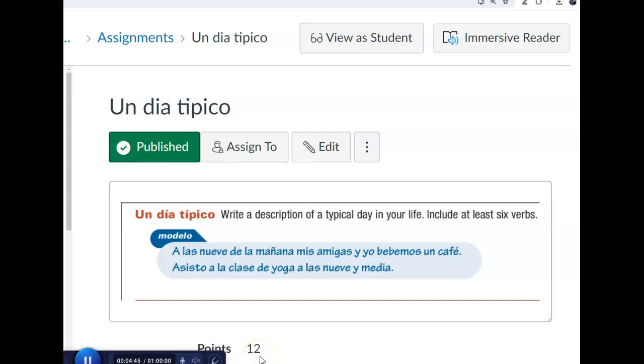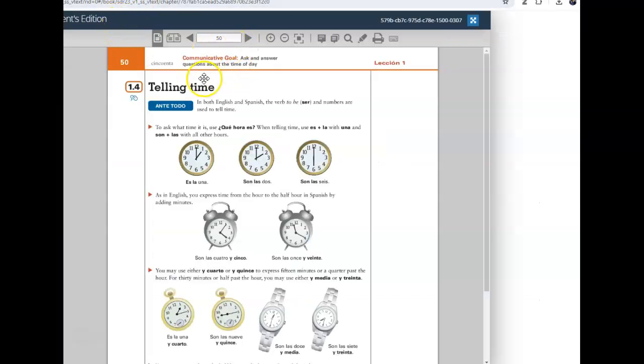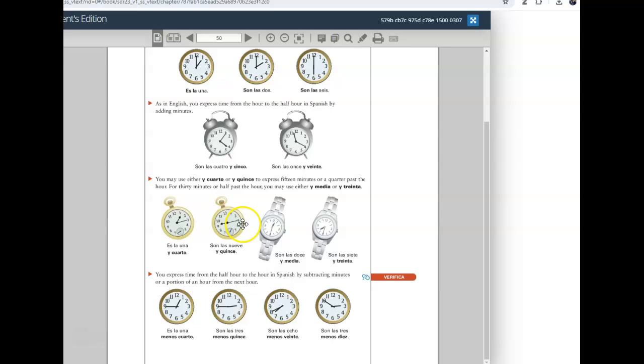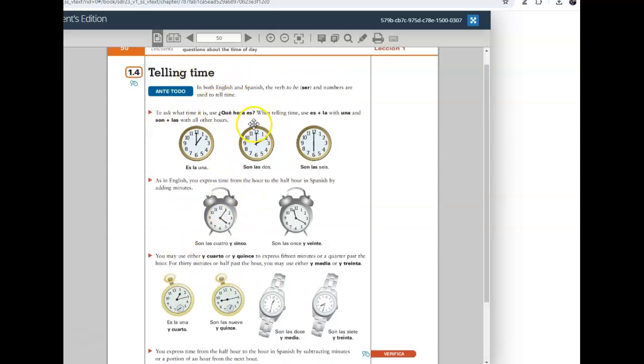2 points per sentence. You get a half a point for indicating the time. A la, if the time is 1 o'clock, or a las, if the time is anything greater than 1 o'clock. So for example, a las 9, 9 o'clock. De la mañana would be in the morning. De la tarde would be in the afternoon. And de la noche would be in the evening or nighttime. And if you need to go back into the textbook, page 50 indicates how we express time in Spanish. This is for how to tell what the current time is.